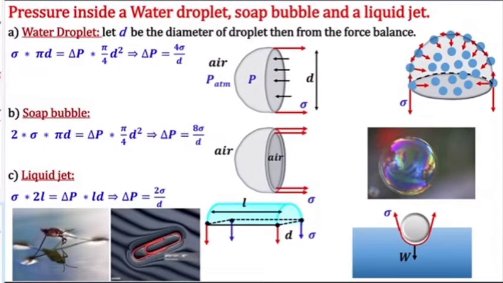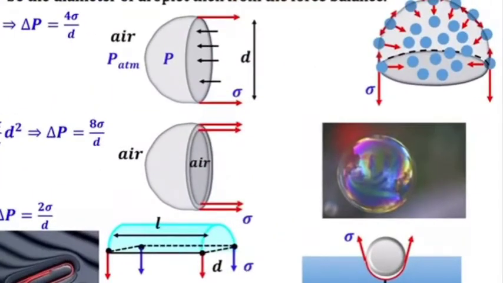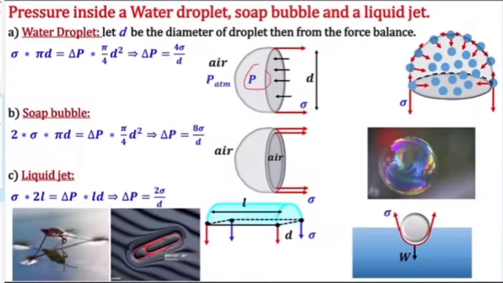Inside the water droplet there will be some pressure, and outside the air is at atmospheric pressure. The pressure difference will be delta P, which is P minus P atmospheric.